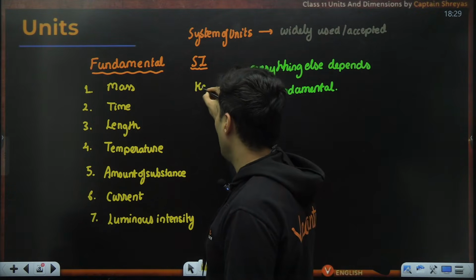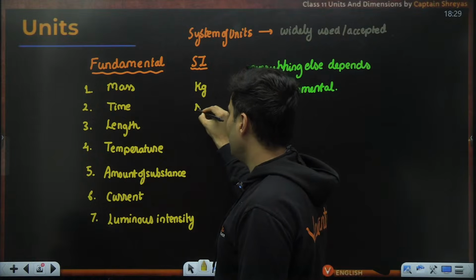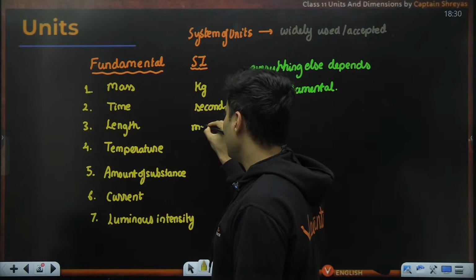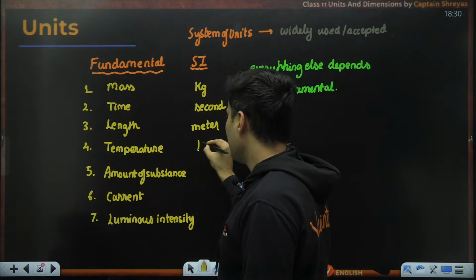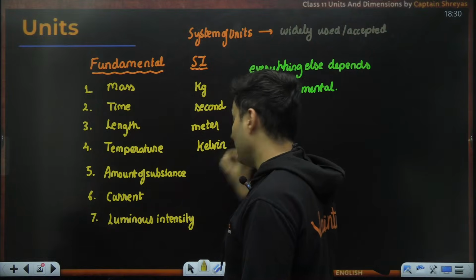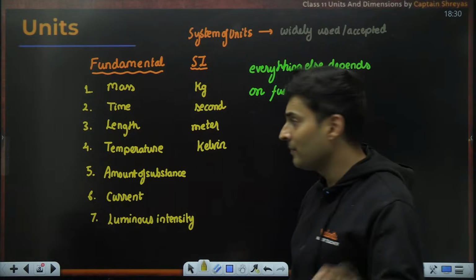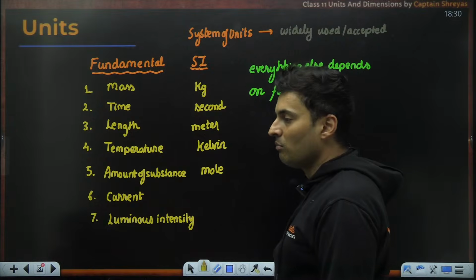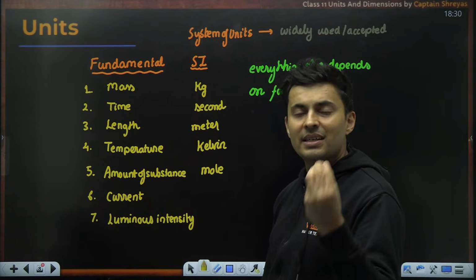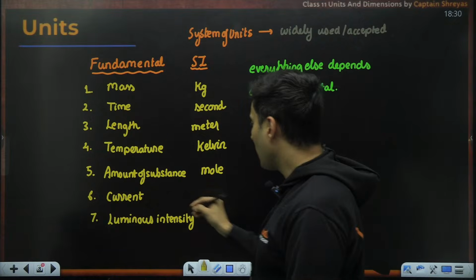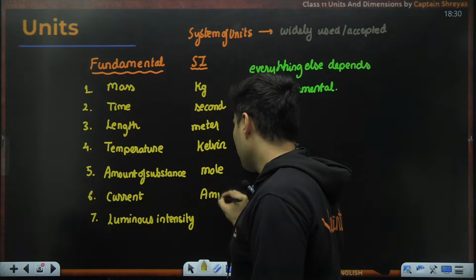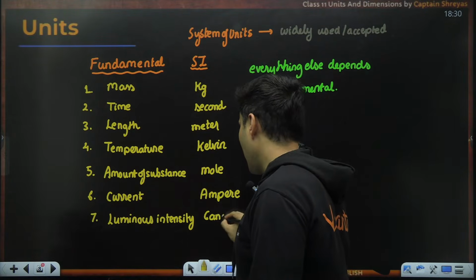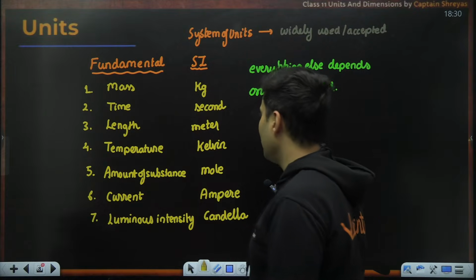mass is measured in kilogram, kg. Time is measured in basically seconds. Then length is measured in basically meter. Temperature is measured in something called the Kelvin scale, not in centigrade or Fahrenheit scale. Okay. Amount of substance, there is a chapter in chemistry, you will learn that. It is called mole. A mole is a collection of 6 into 10 to the power 23 items. Current is measured in ampere, and luminous intensity is measured in candela.